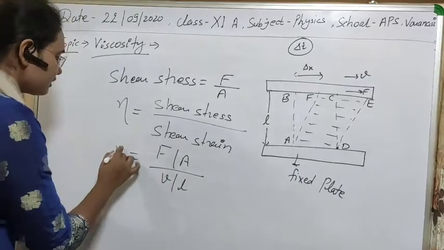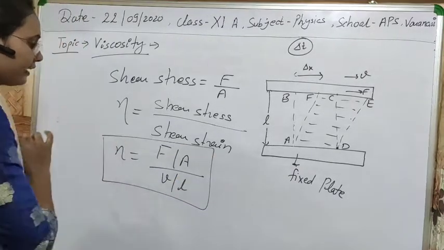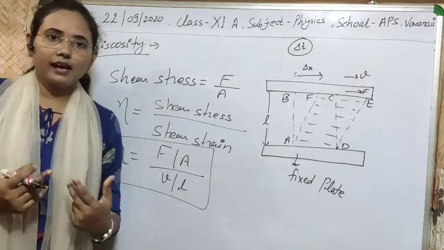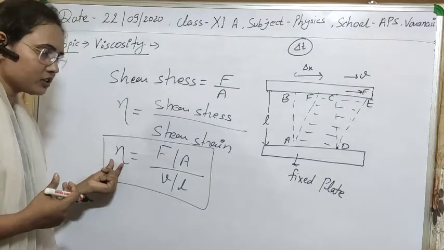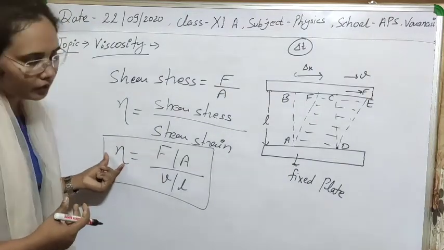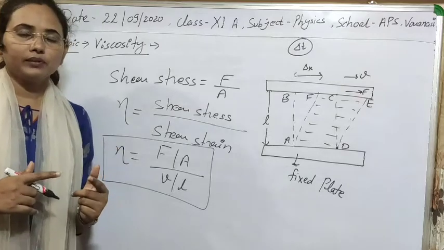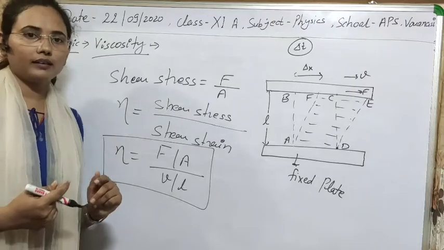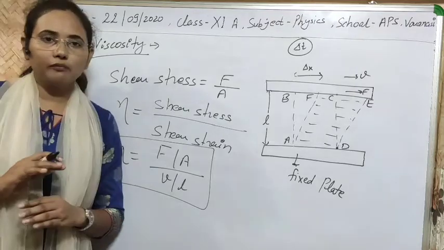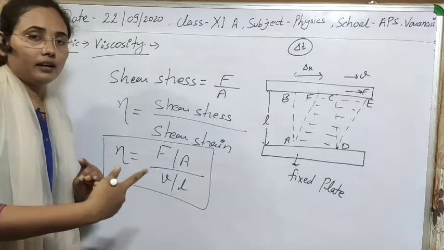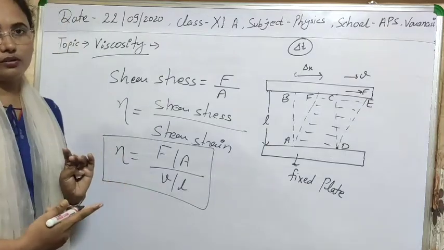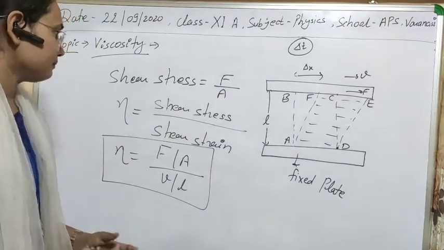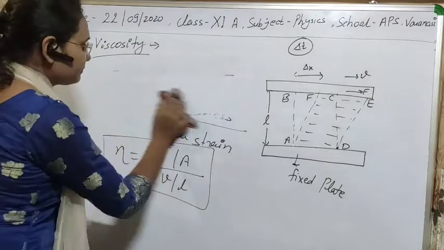So this is called the coefficient of viscosity for any liquid, and this coefficient tells us how viscous any liquid is. If the coefficient of viscosity is greater, then definitely the fluid will have greater viscosity. If the coefficient of viscosity is smaller, then the fluid will have smaller viscosity, meaning that fluid will be less viscous than the fluid with the greater coefficient of viscosity. Clear?